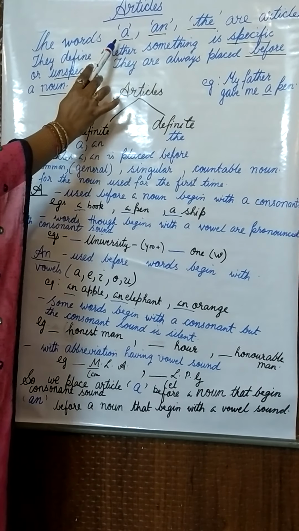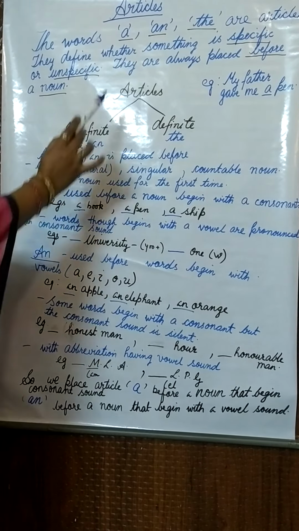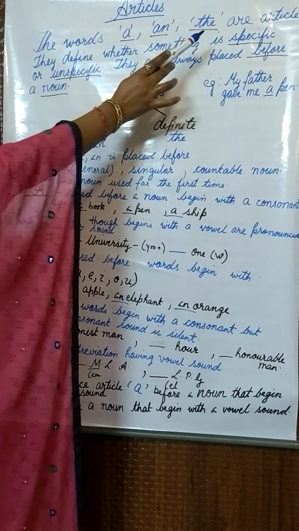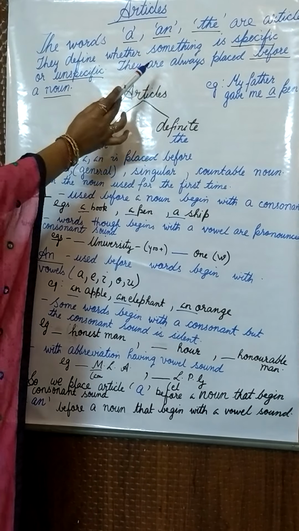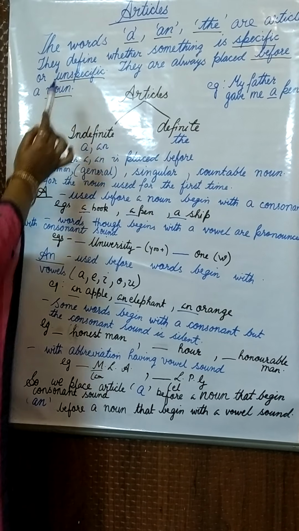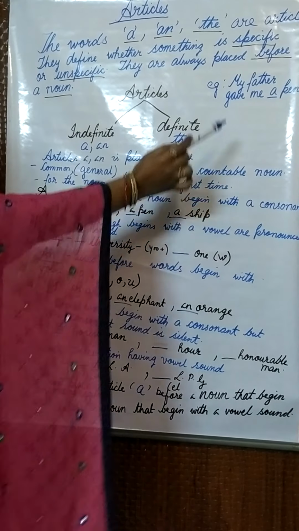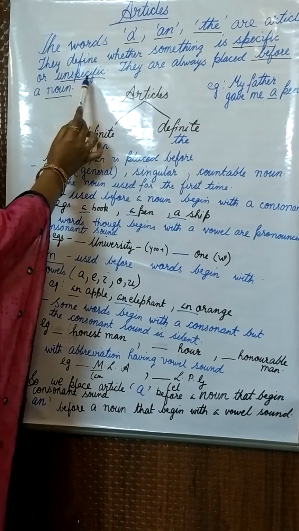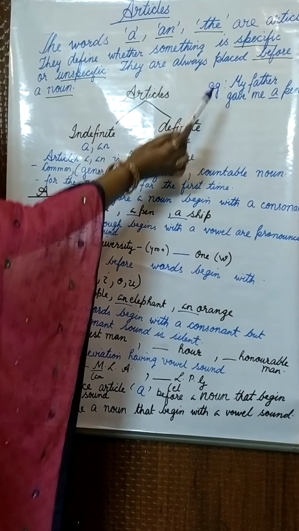The words a and the are the articles. They define whether something is specific or unspecific. What is the role of articles? They define whether something is specific or unspecific. They are always placed before a noun.